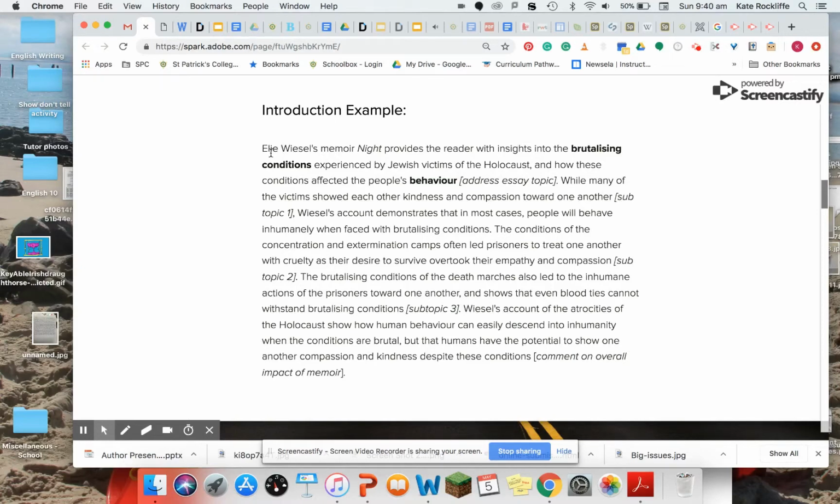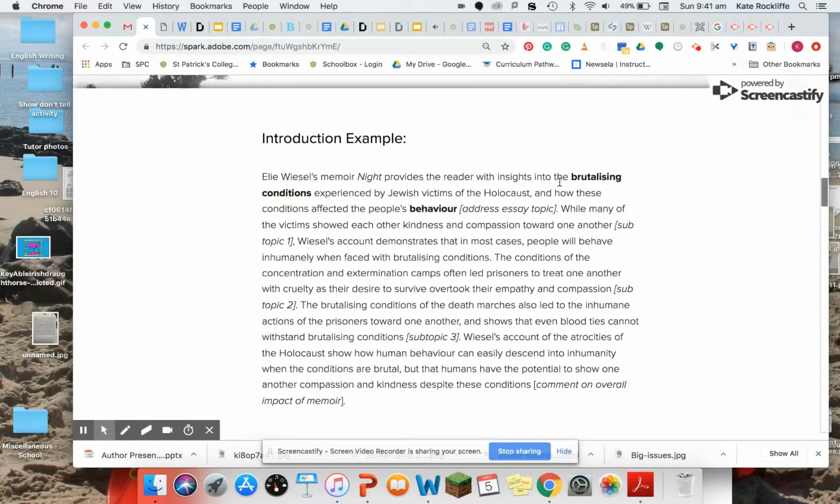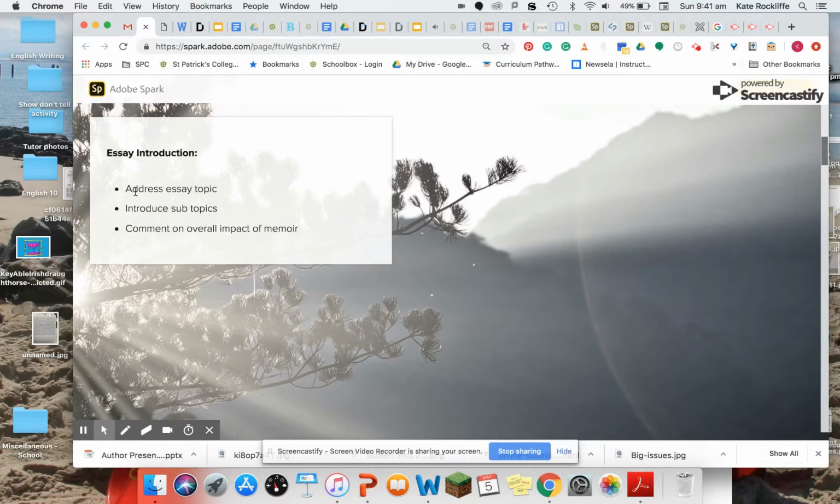So my first sentence of the introduction addresses the essay topic directly. Elie Wiesel's memoir Night provides the reader with insights into the brutalizing conditions experienced by Jewish victims of the Holocaust and how these conditions affected the people's behaviour. What I've done there is I've used key words from the essay topic and included them in that very first sentence. What I've also done is mentioned the name of the author, identified what type of text it is, memoir, and mentioned the text name, Night. So that is the first sentence here, addressing the essay topic.